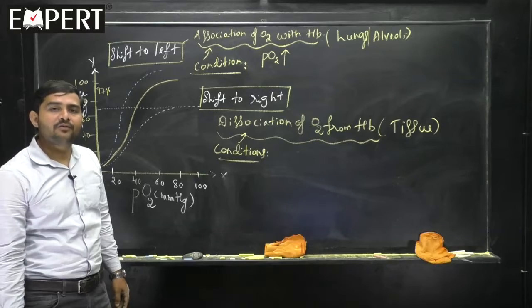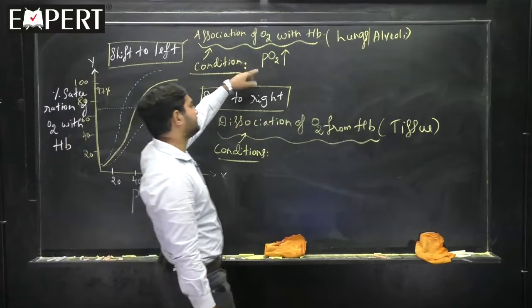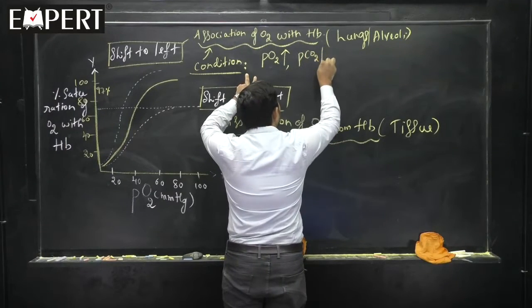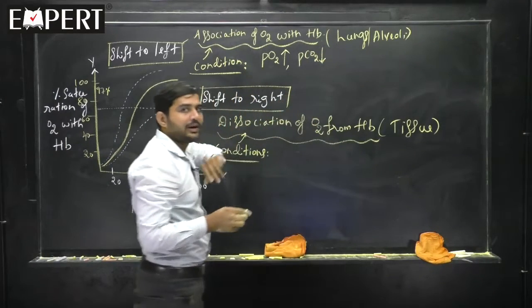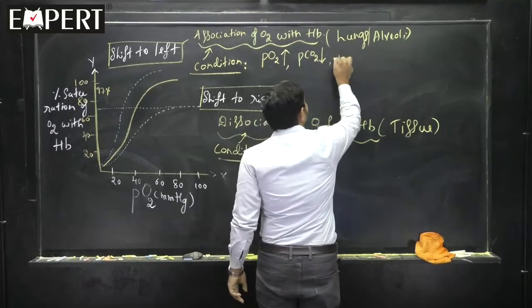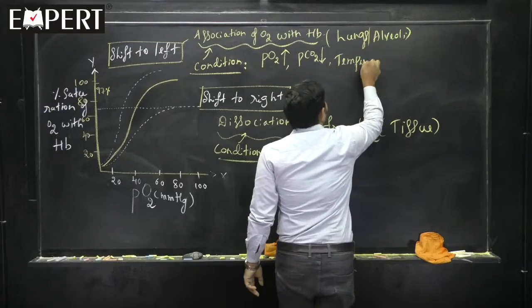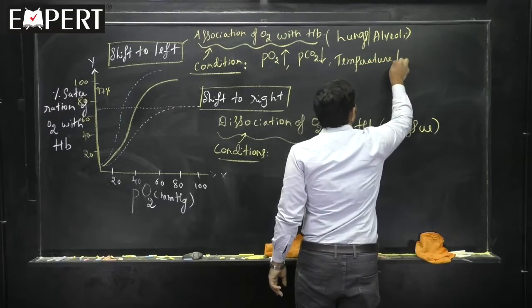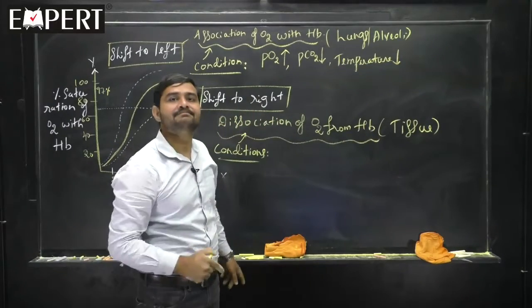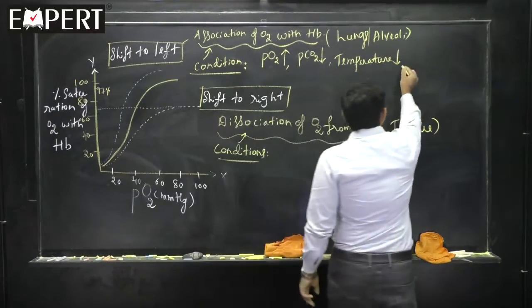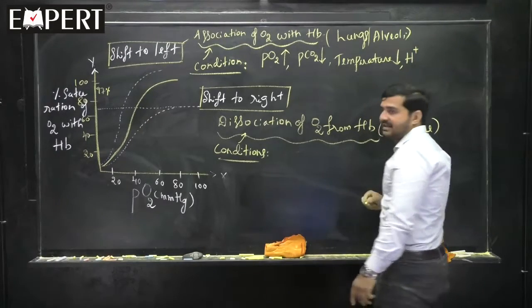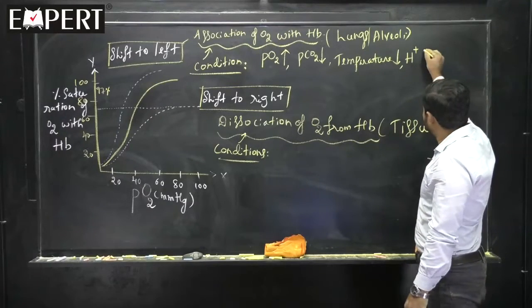It is 104 mmHg. That means it's high. Then partial pressure of carbon dioxide should be low. Yes, it is low only. Okay, 40 mmHg. Then, very important, temperature should be low. You tell me who contributes to body temperature? It's blood. Please remember. And H plus ion concentration should be less.